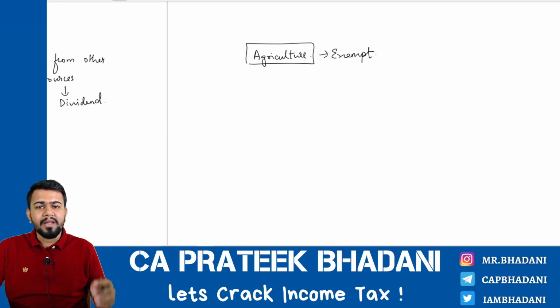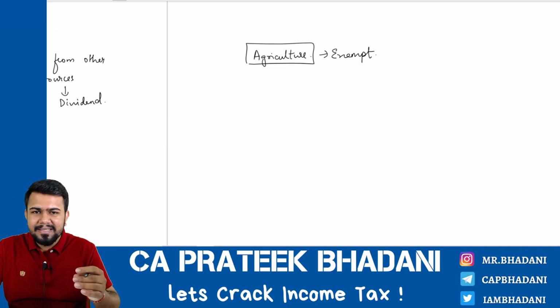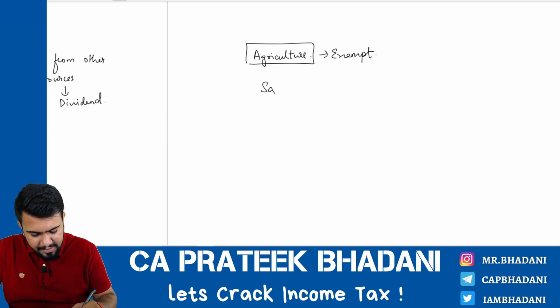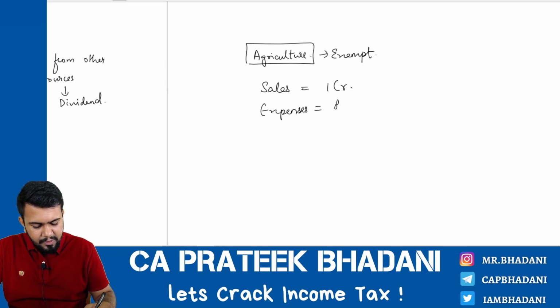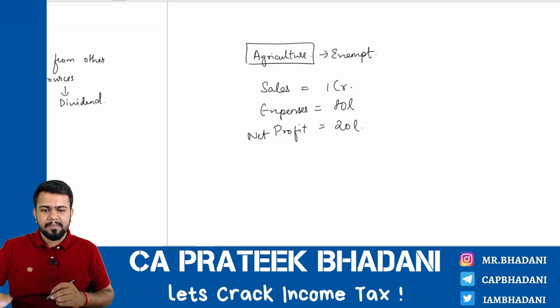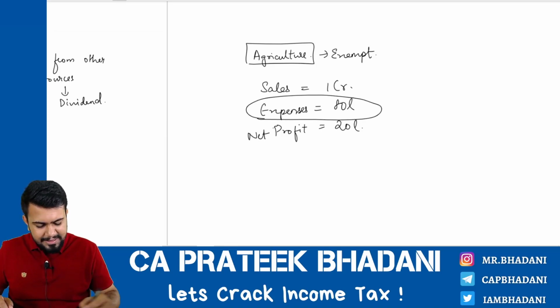Okay. Now let's say I am earning some business income. For example, my sales is equal to, let's say, 1 crore, and my expenses is equal to 80 lakhs, and net profit is equal to remaining, that is 20 lakhs. So this expenses is nothing but deduction.